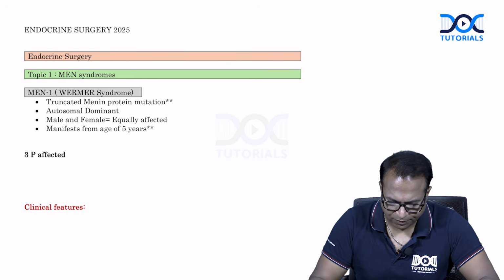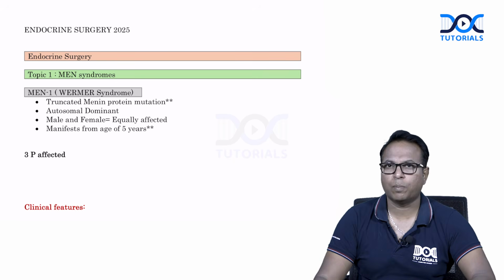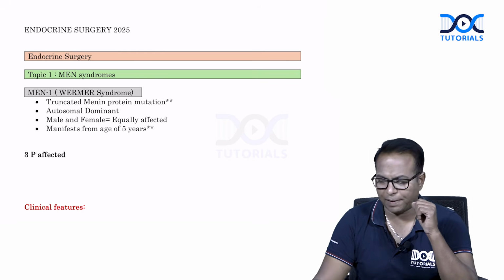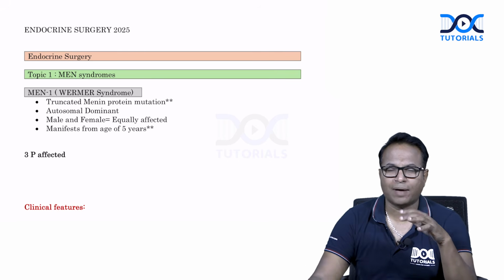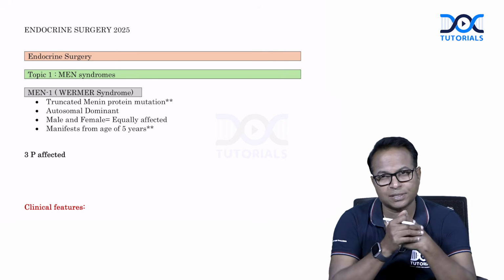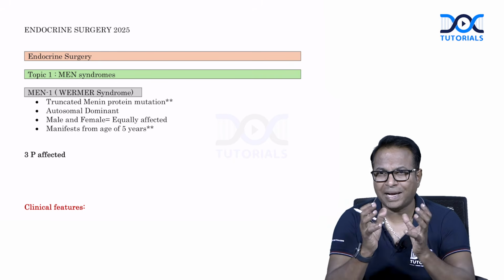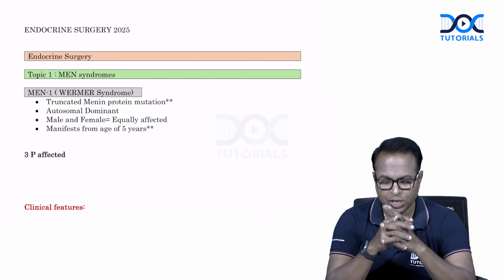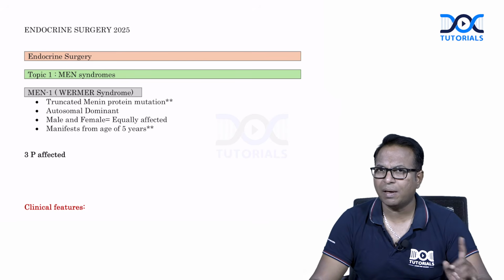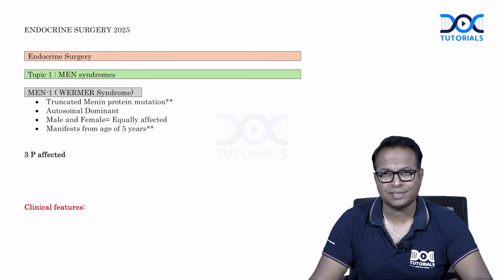So, in endocrine surgery, the first important topic is MEN syndrome, multiple endocrine neoplasia. It's a group of syndromes having multiple endocrine tumors. Neuroendocrine tumors seen in multiple places of your body are compiled together and called MEN syndromes. So, there are MEN 1, MEN 2A, MEN 2B. These are the three commonly asked MCQs.